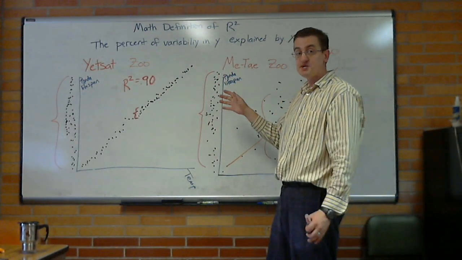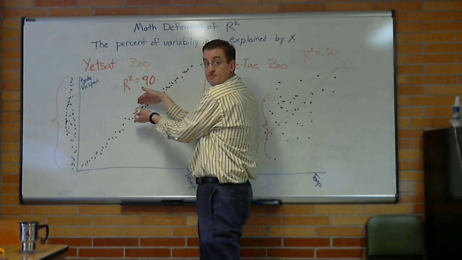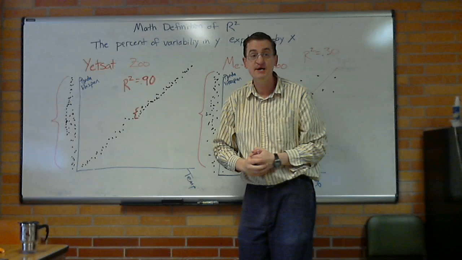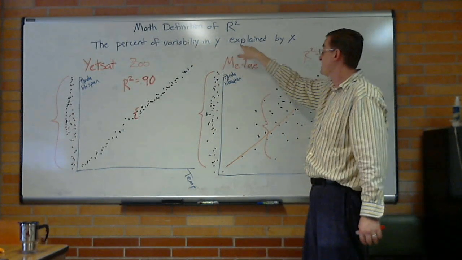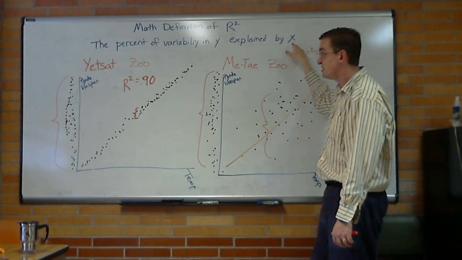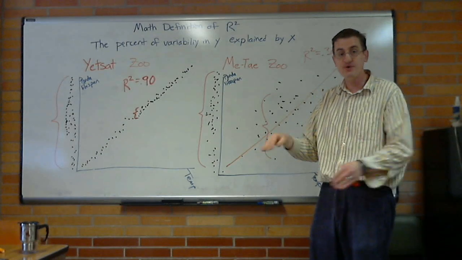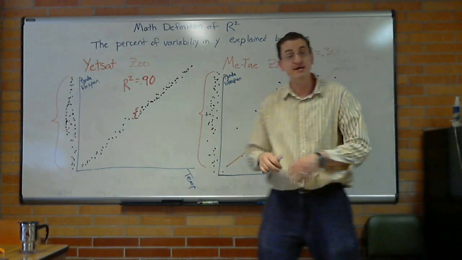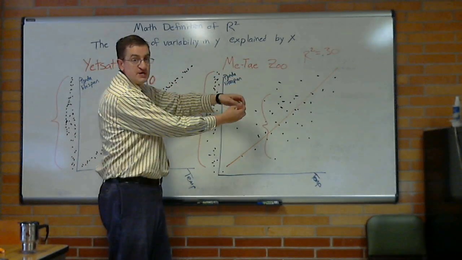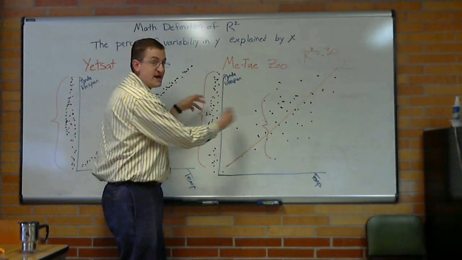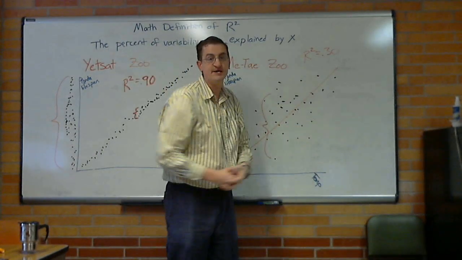Okay, so based on the picture, you can see the percent of variability in y that is explained away thanks to x. That is the percent of the variability in panda's lifespan that can be explained by temperature. As r squared gets closer and closer to 1, 100% of the variability goes away. The more those dots follow a straight line. As r squared gets closer to 0, the more those dots are totally spread out. Thanks to x, we didn't lose any variability. It was spread out like this, and it was still spread out like that.